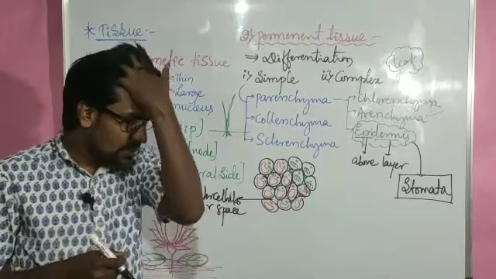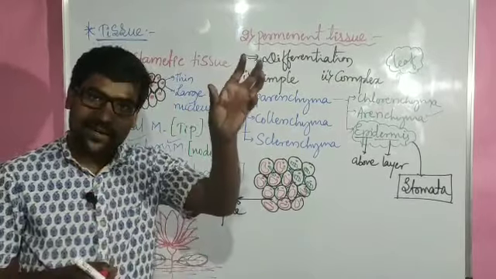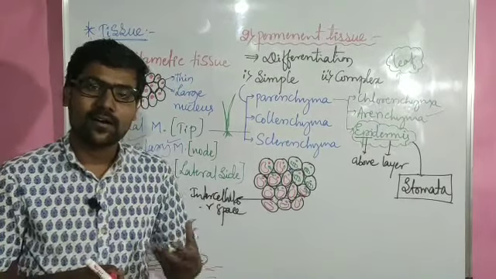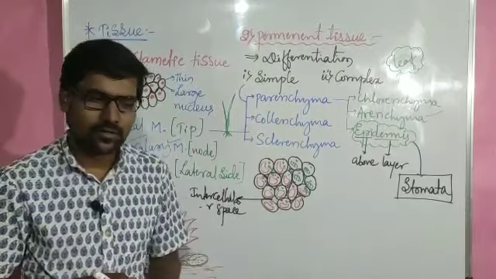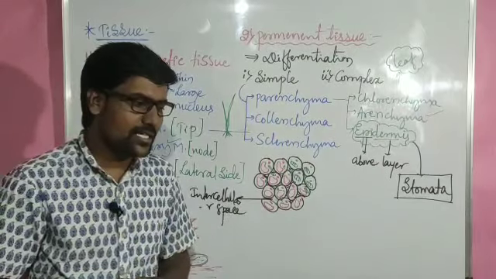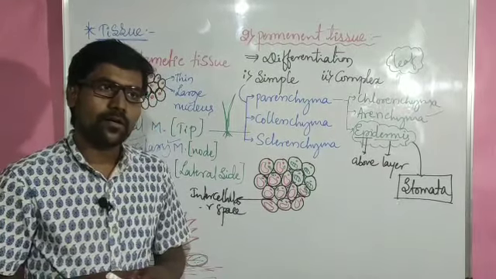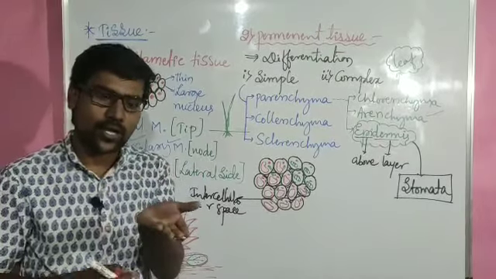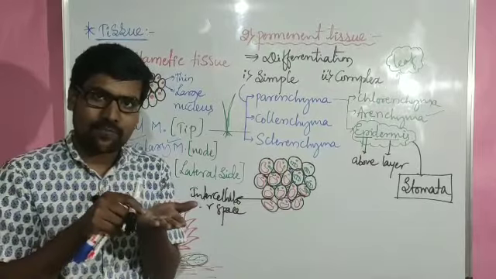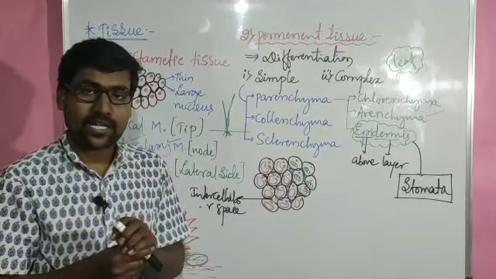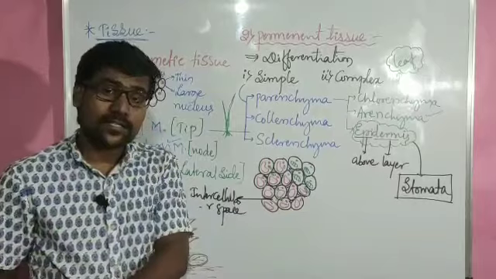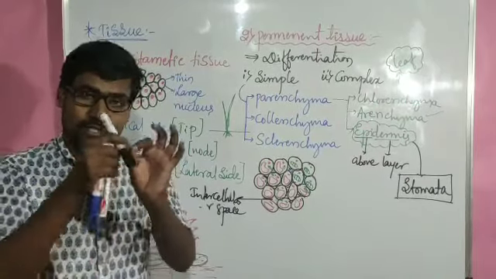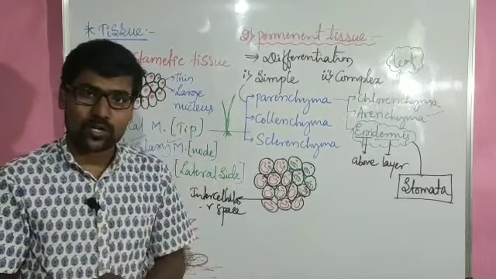For dicot, the best example is banyan tree leaf, or else neem tree, mango tree. Let me consider mango tree. Mango tree leaf is an example for dicot leaf, right? Then if you consider maize, jola, maize leaf is an example for monocot leaf.